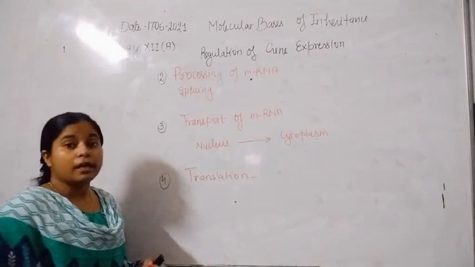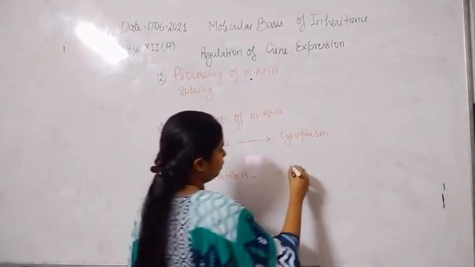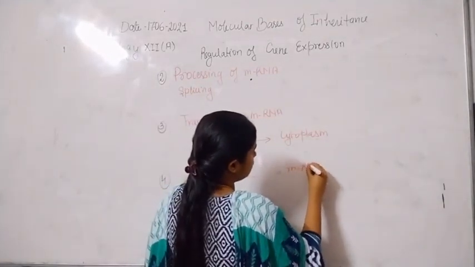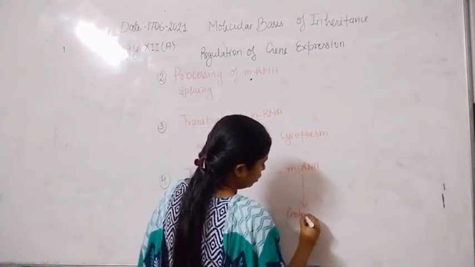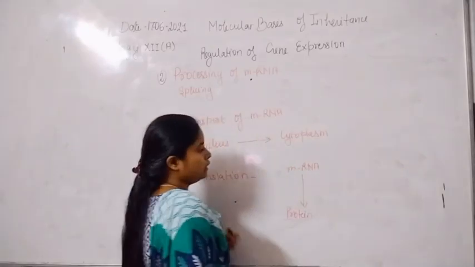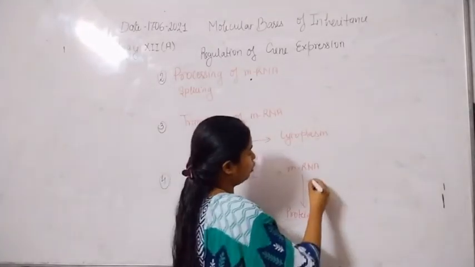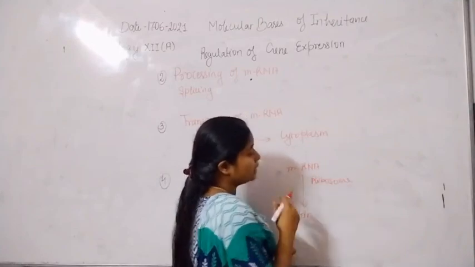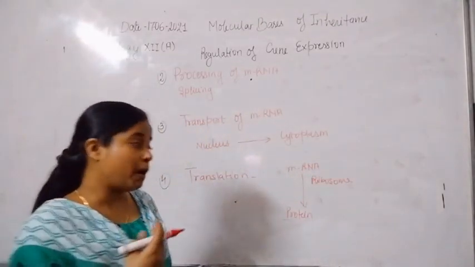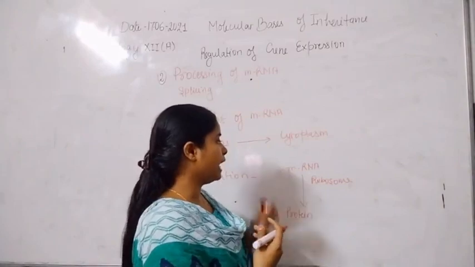In the translation process, a specific protein gets synthesized from the mRNA molecule. That protein is synthesized with the help of ribosomes. So many components take part in the synthesis of protein from the mRNA.